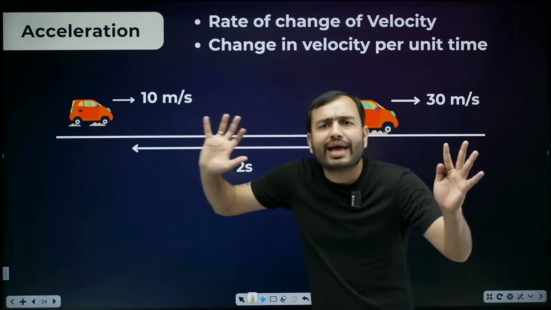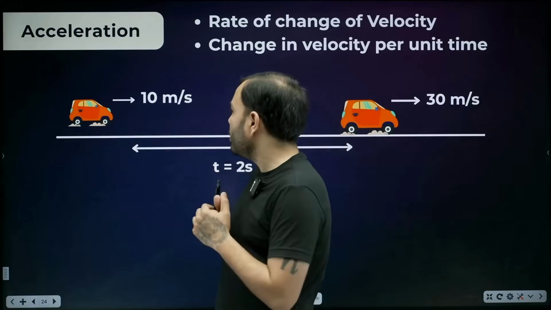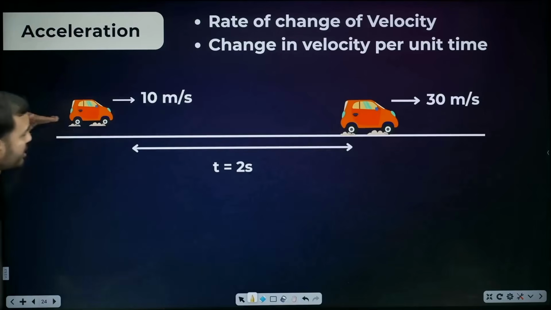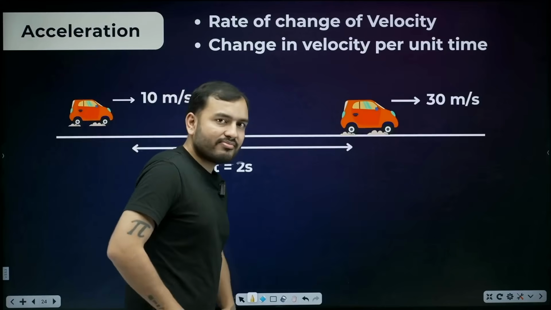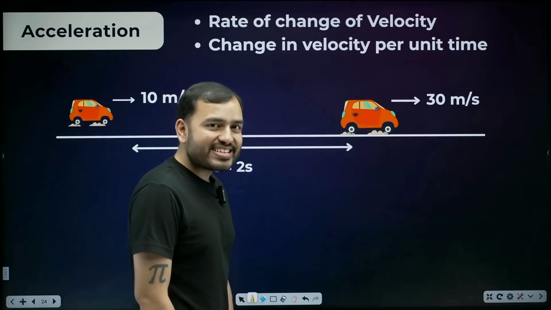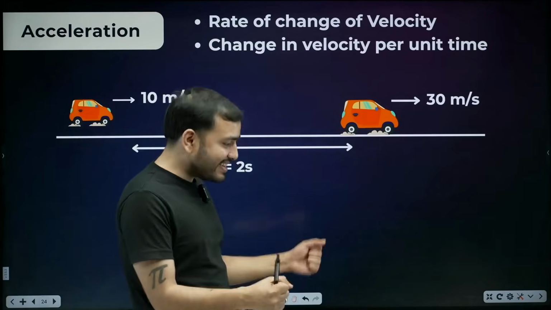A new term has come, acceleration. What is acceleration? Suppose there is a car that is moving at 10 meters per second. Zoom. And you are sitting in the back. Shanti. Bhaiya is driving in front. Our uncle Sam is driving the car.